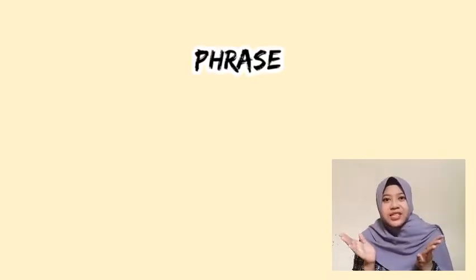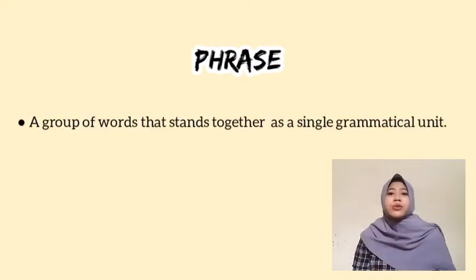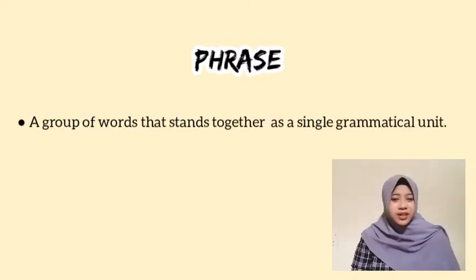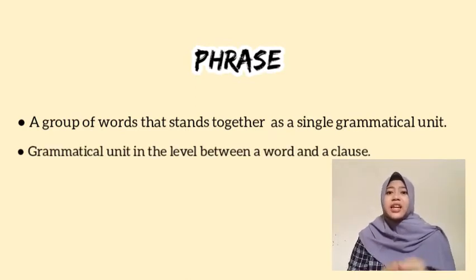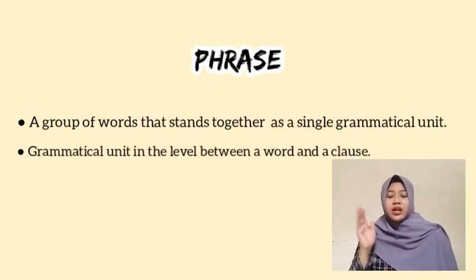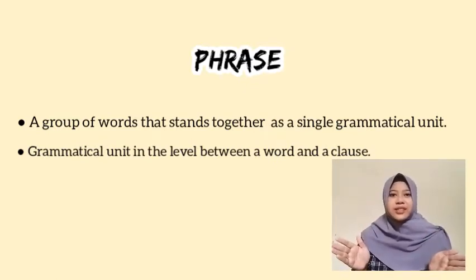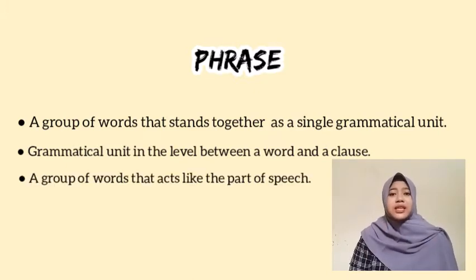What is a phrase? A phrase is a group of words that stand together as a single grammatical unit. It is commonly characterized as a grammatical unit at a level between a clause and a word. And a phrase is a group of words that acts like a part of speech, such as noun, verb, adjective, adverb, and preposition.